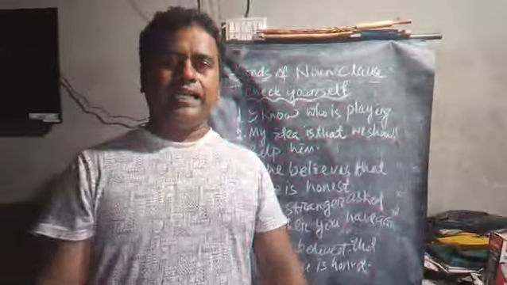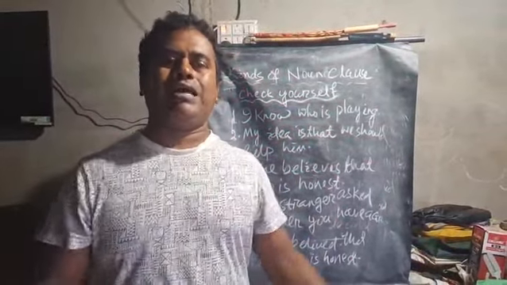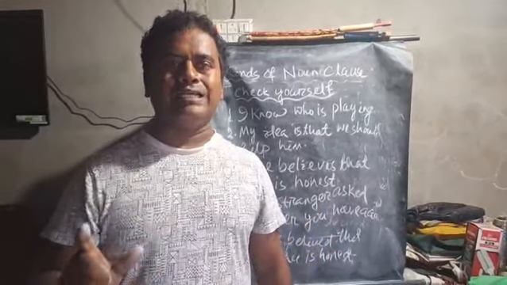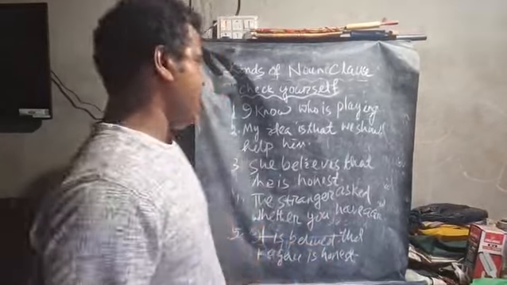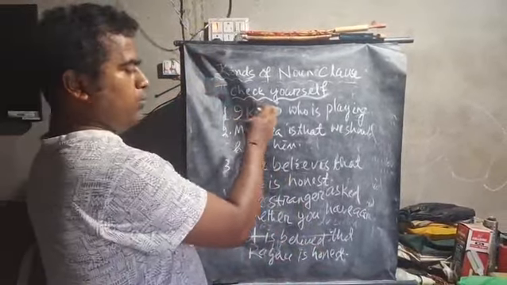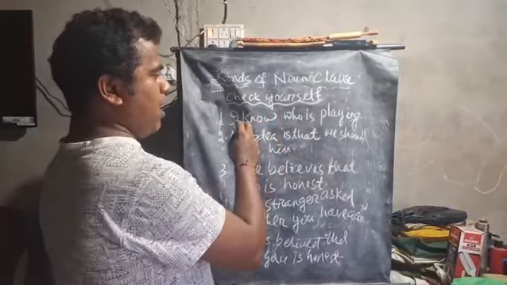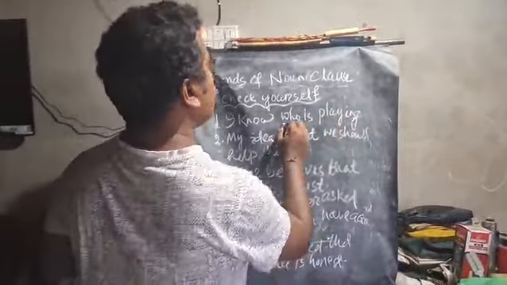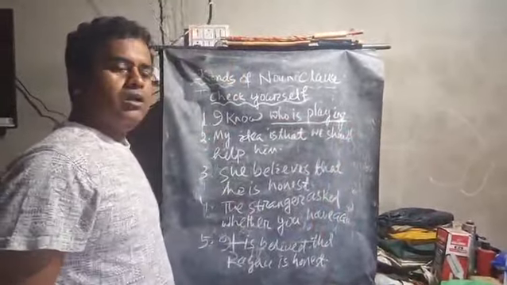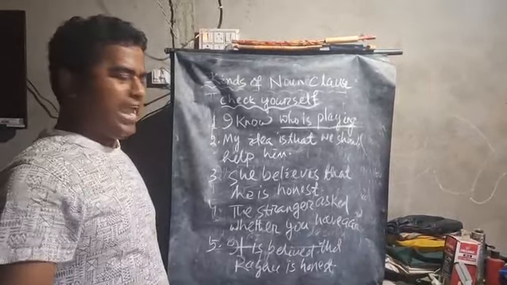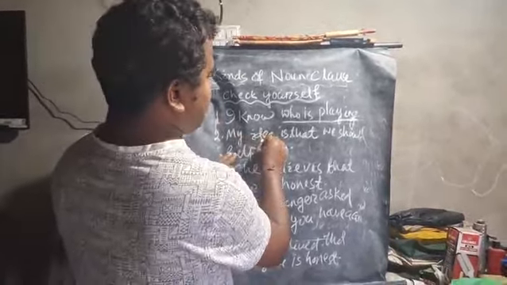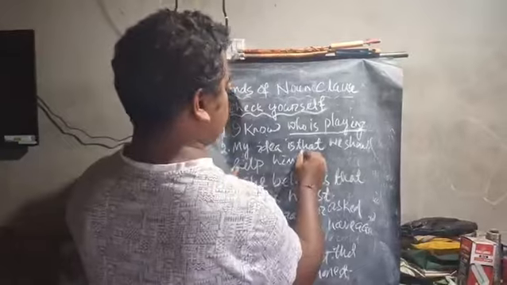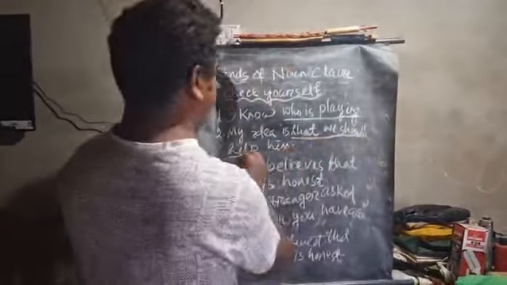Clear? So dear class, now we will check ourselves whether we know right or wrong. Akanksha, it's your turn. Stand up and identify the WH word clause and that clause in the above sentences. I know who is playing. Yes, Akanksha? Who is playing? Good girl. Sit down. Now Ansuman, you stand up and say: the second one, my idea is that we should help him. What is that clause? Good Ansuman, that we should help him.